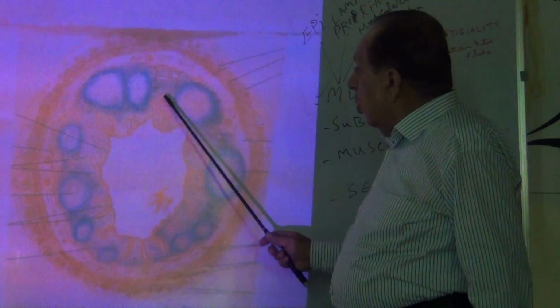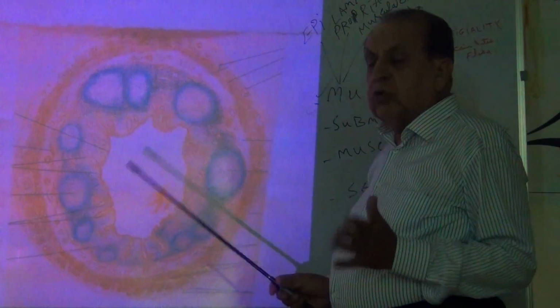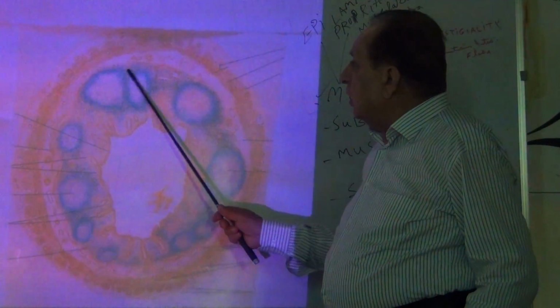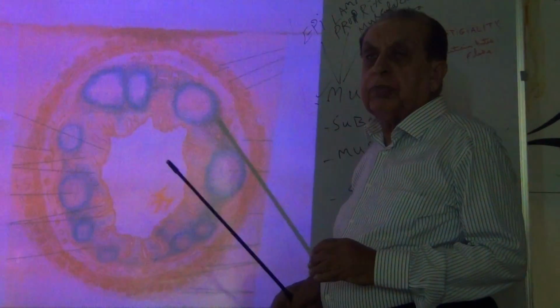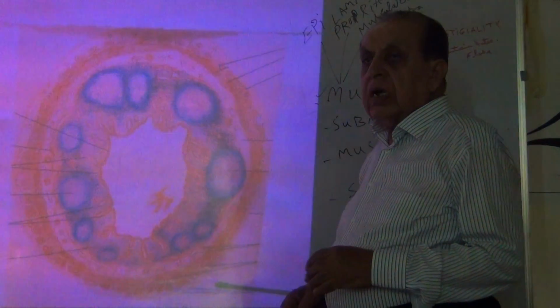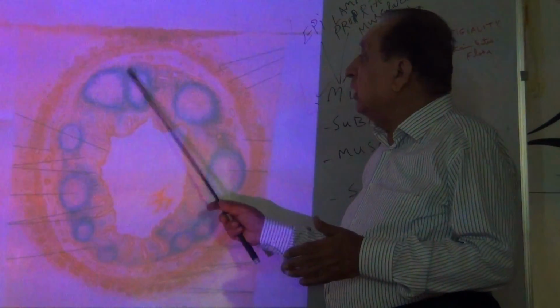Then outer to lamina propria, the third part of the mucosa is the muscularis mucosa. That is a thin layer of smooth muscle fibers, an inner circular and outer longitudinal layer.